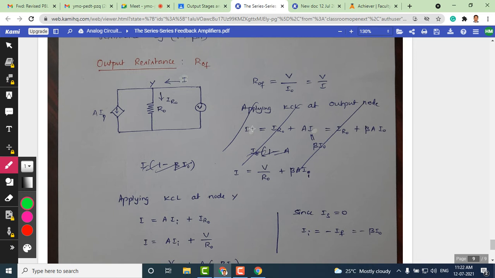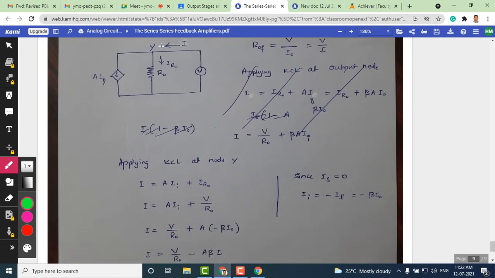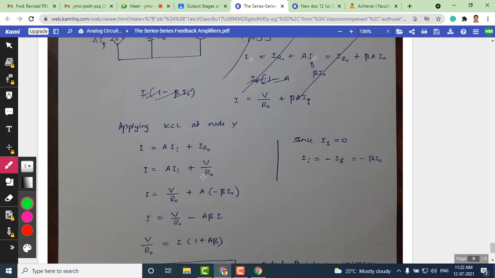So now you can apply KCL at node Y. You get it here as I, which is nothing but the incoming current, and the outgoing current: one current leaving is A times II, and the current going through R naught is IR naught. So IR naught can be written as V by R naught, and this can be further simplified.